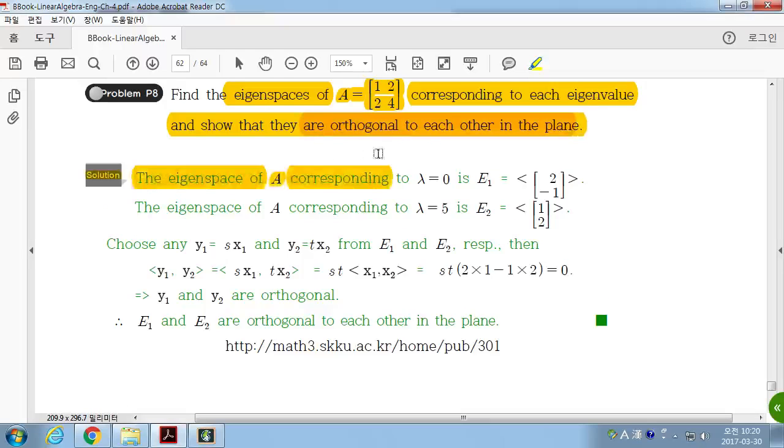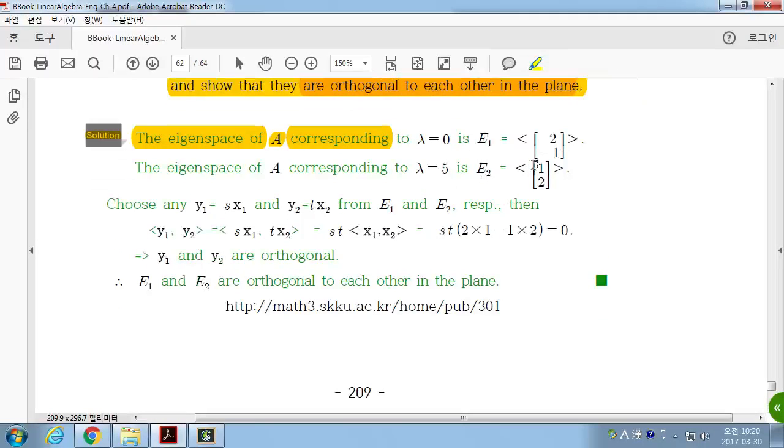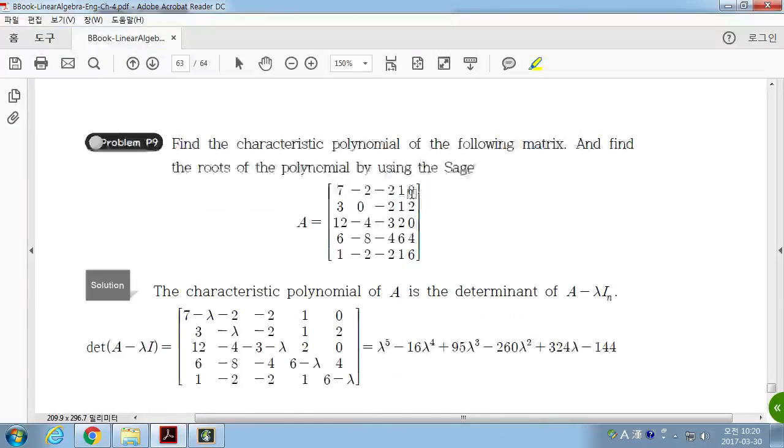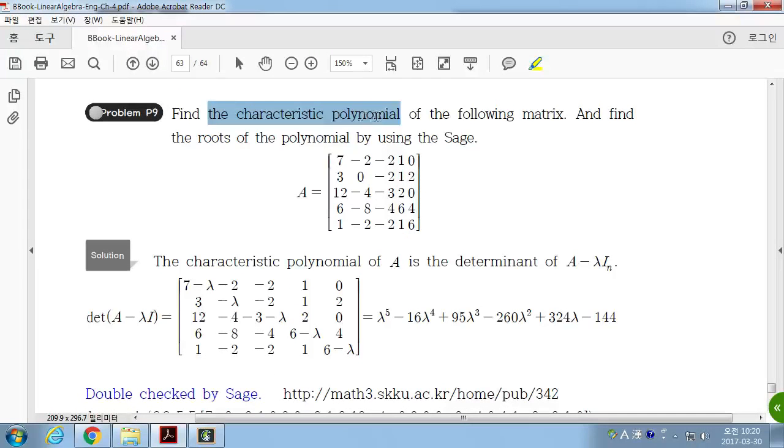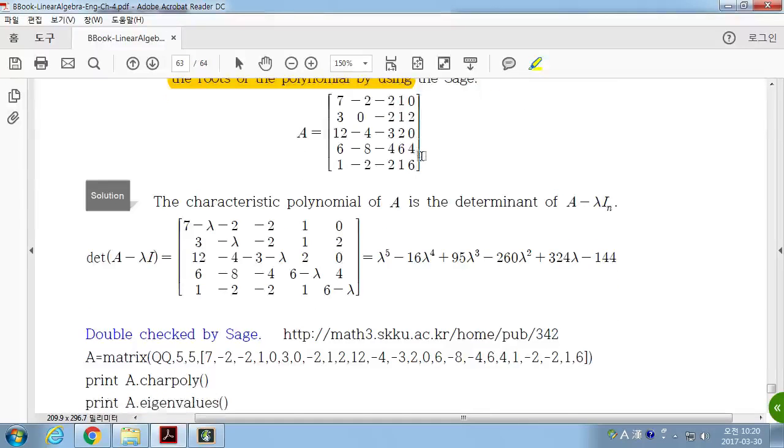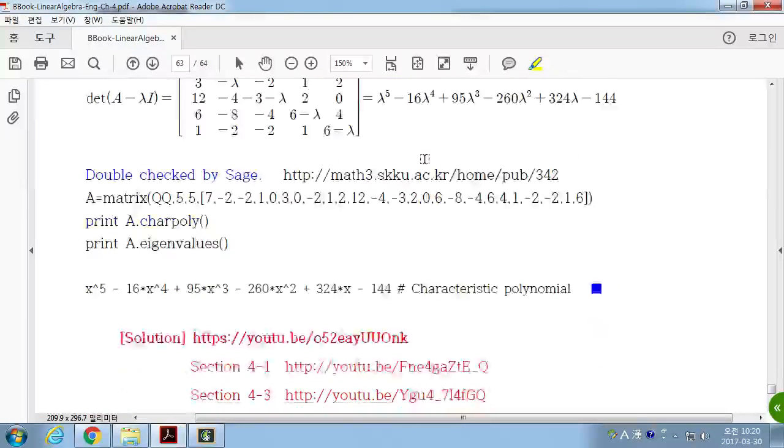Then you can check that those eigenvectors are orthogonal. If you find the inner product, they are zeros. If the eigenvalues are different, then the corresponding eigenvectors are always orthogonal. That's another interesting property that you see here. And find the characteristic polynomial and find the roots of the polynomial. Okay, so finding eigenvalues, that's what it is.